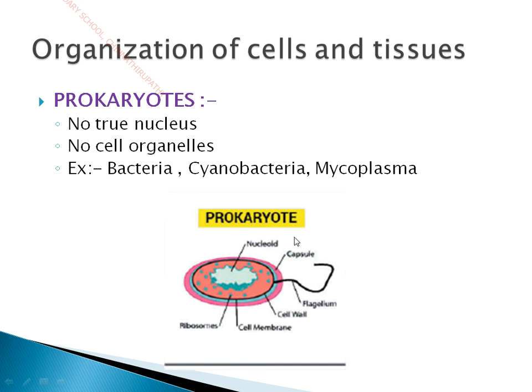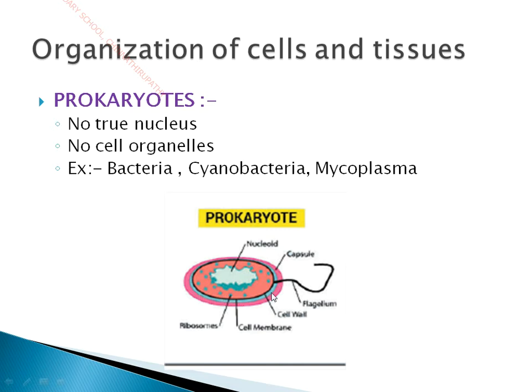And also in prokaryotes there are no membrane-bound cell organelles. Cell organelles are of different types such as mitochondria, Golgi apparatus, ribosomes, endoplasmic reticulum, lysosomes, etc. These kinds of cell organelles are not present in prokaryotic organisms. For example, you can say bacteria, cyanobacteria and mycoplasma. So here in the picture you can see the example of a typical bacterial cell.